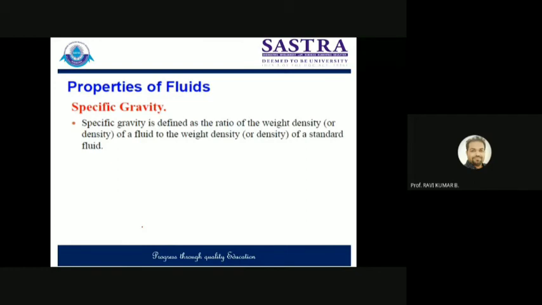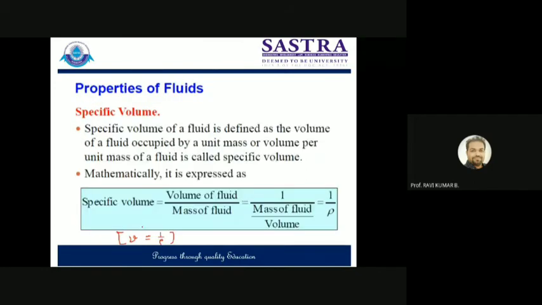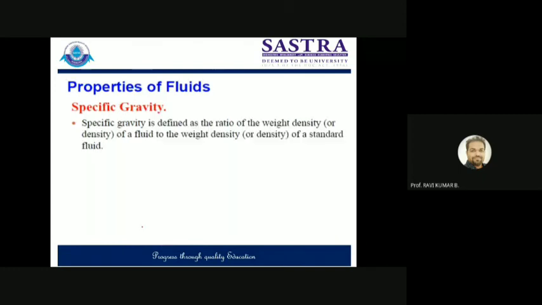Okay, next one. Specific gravity. We have defined the specific weight. We have defined the specific volume. Now it is the specific gravity. When you're talking about gravity, the gravity term will come in weight, right? Weight is equal to mass into g. So we can say specific gravity is defined as the ratio of weight density, or you can say specific weight, of a fluid to the weight density of a standard fluid. So it is the ratio of specific weight of any given fluid to the specific weight of the standard fluid.